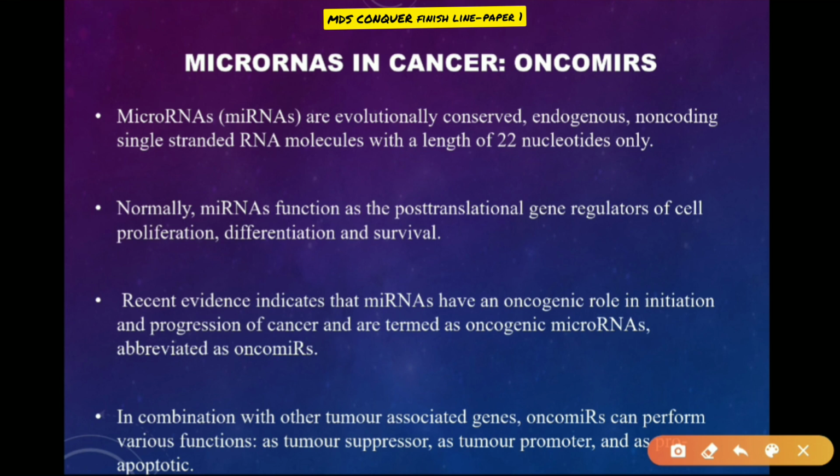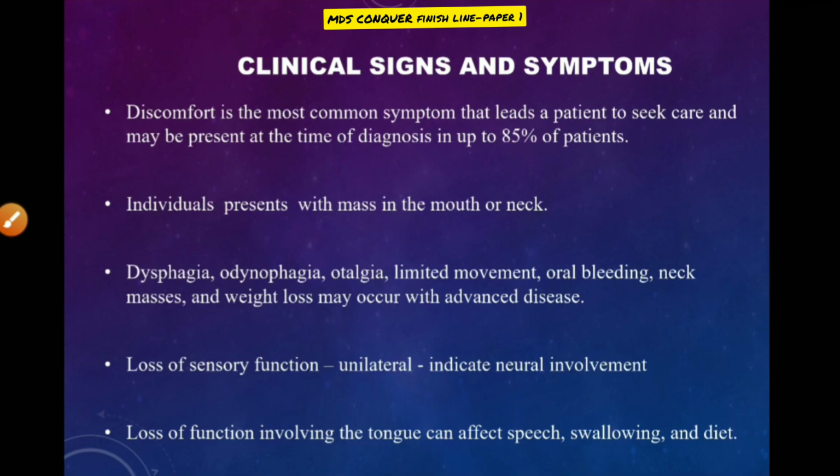Then microRNAs are evolutionarily conserved, endogenous, non-coding single-stranded RNA molecules. Usually they act as post-transcriptional gene regulators, and recent evidence indicates that they have an oncogenic role in the initiation and progression of cancer. So those are all the pathogenesis, which also includes the hallmarks of cancer in detail.